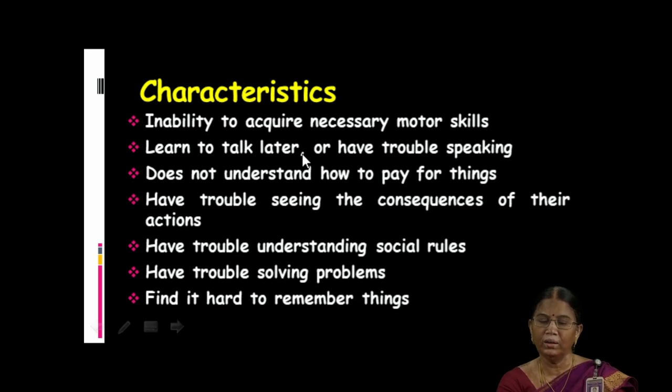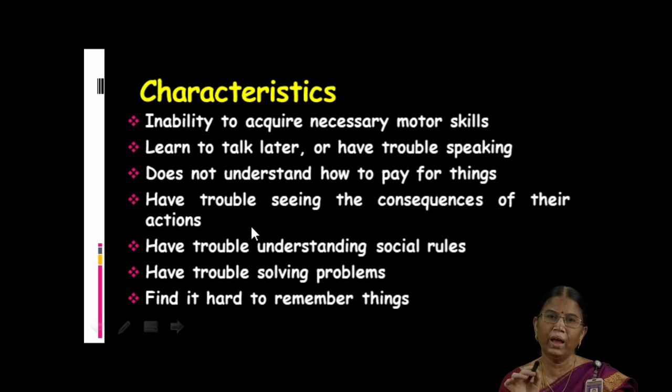Normally when a child talks, these children may also be delayed in talking, and may have trouble in speaking. They don't know how to pay for anything, how to pay the amount for what they have got in a market. And they have trouble seeing the consequences of their actions.